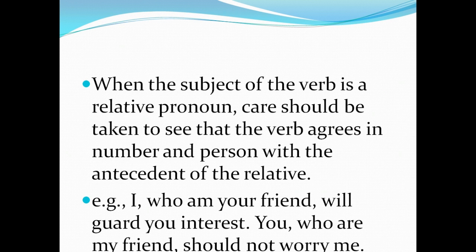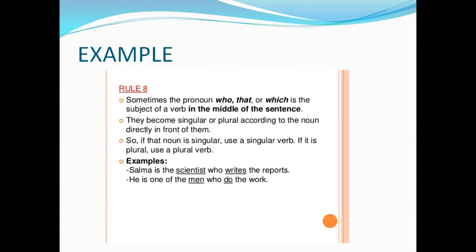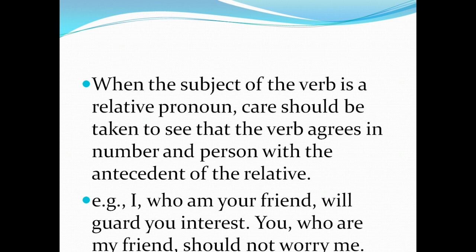When the subject of the verb is a relative pronoun, care should be taken to see that the verb agrees in number. If it is a relative pronoun, you just see the number or the person of the verb. If it is like that, you have to use the plural form. Relative pronoun means nothing but who, that, or which. Okay, I have a video also for that. See, if it is like that, you have to use only the plural.